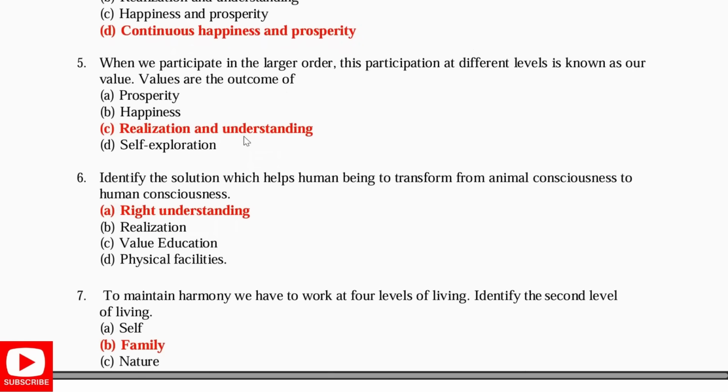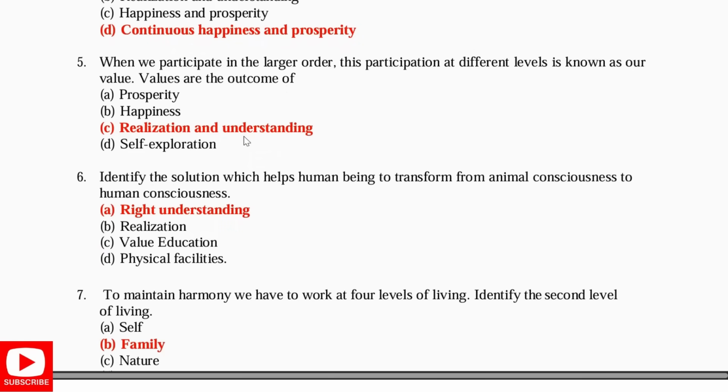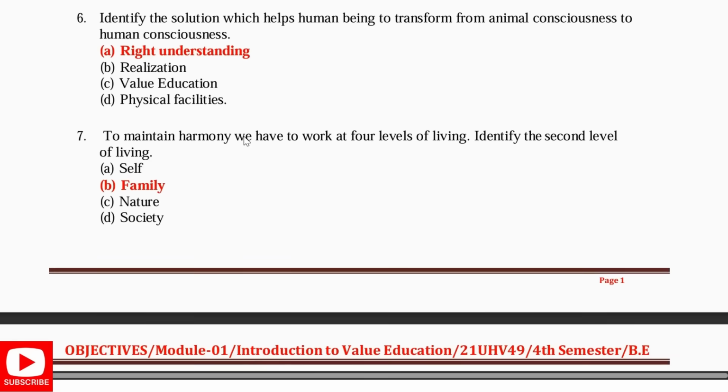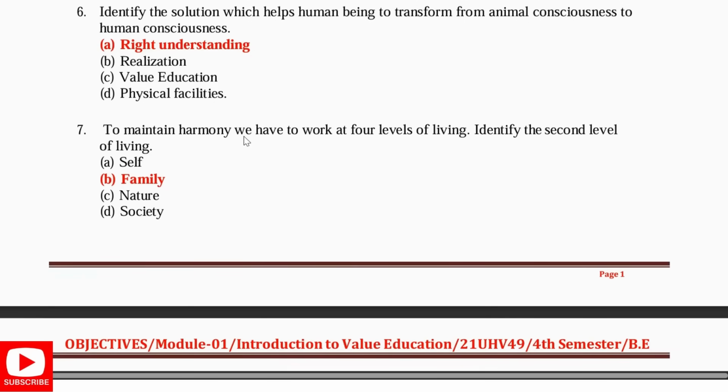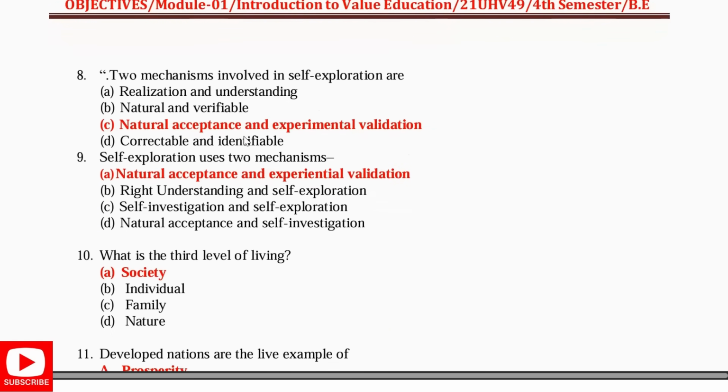When we participate in the larger order, this participation at different levels is known as our value. Values are the outcome of realization and understanding. Identify the solution which helps human beings to transform from animal consciousness to human consciousness: it is right understanding. Seventh one: to maintain harmony, we have to work at four levels of living. Our second level is family. Two mechanisms involved in self-exploration are natural acceptance and experimental validation.